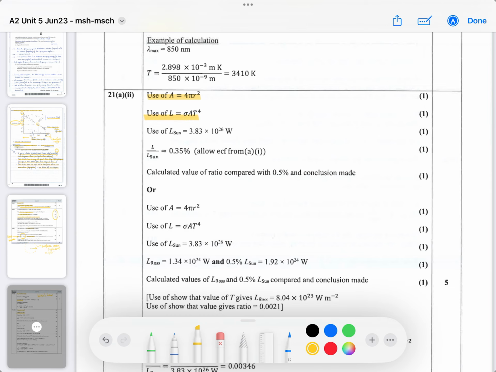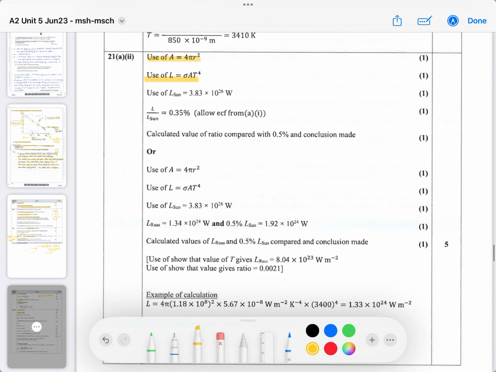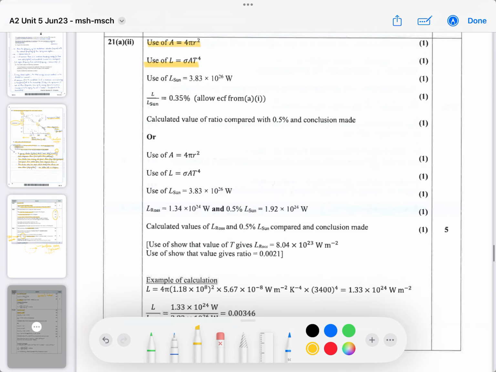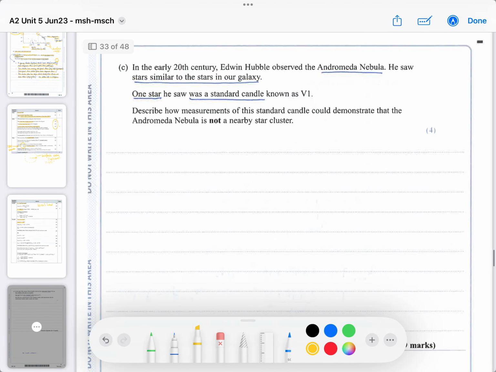and you can then use these equations to solve problems. So we're going to also, in question 21, use the luminosity concept. Okay, but for this part C, which is to do with luminosity and distance, in the early 20th century, it says Hubble observed the Andromeda Nebula. Okay, a nebula is a mass of gas, or what appears to be a mass of gas.